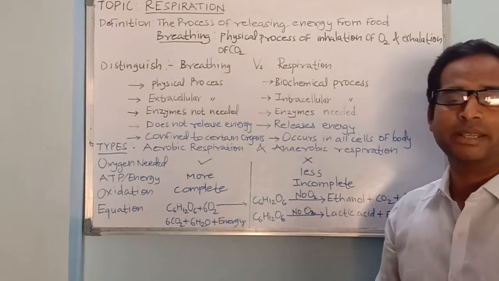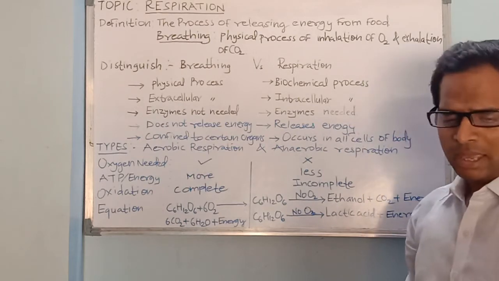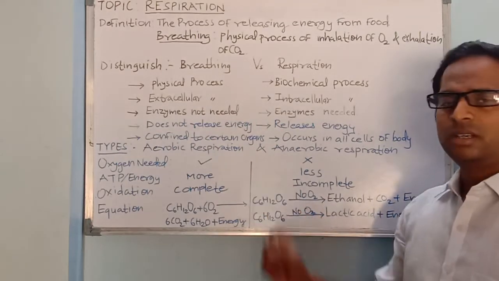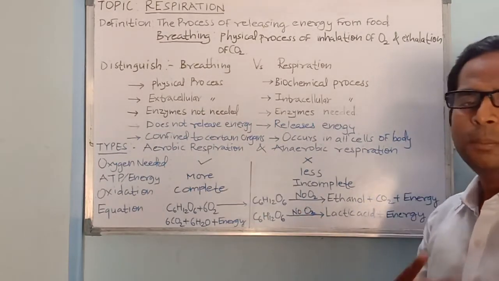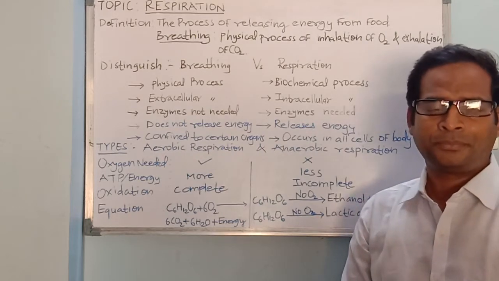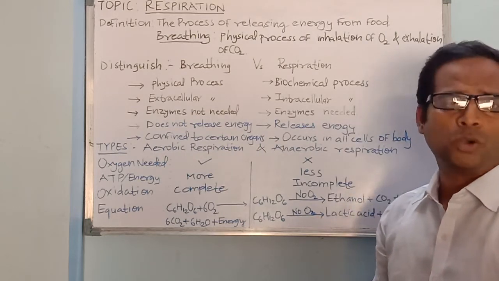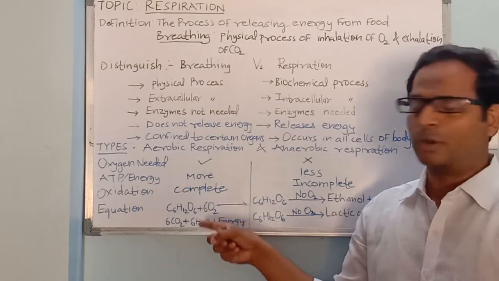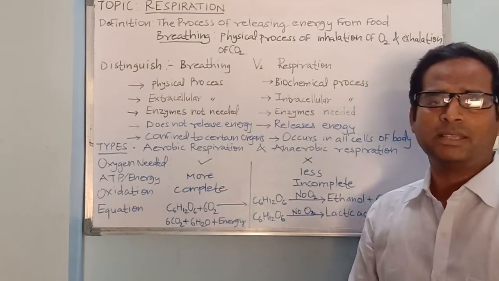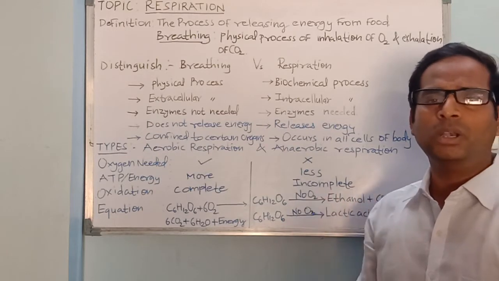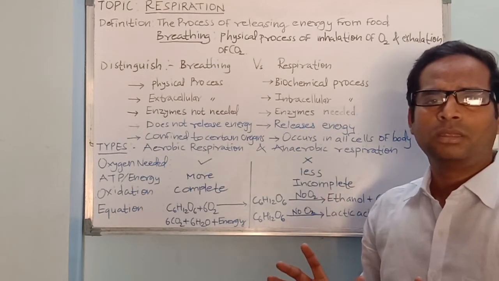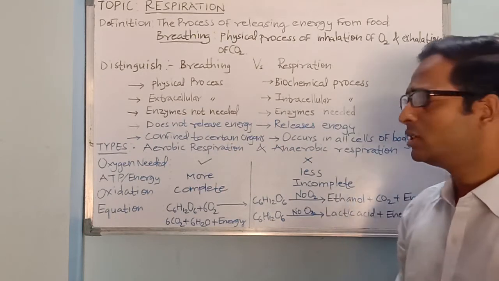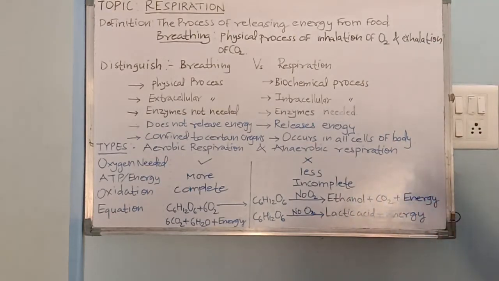Both these respirations occur inside the cell, that is, they are intracellular processes. Now this aerobic respiration occurs in two parts of the cell. One part of the cell is cytoplasm and the second part of the cell is mitochondria. And as we all know that mitochondria are the powerhouse of the cell, more energy is produced in this aerobic respiration. Whereas this anaerobic respiration occurs only in cytoplasm, not in mitochondria, and hence less amount of energy is produced during this anaerobic respiration.